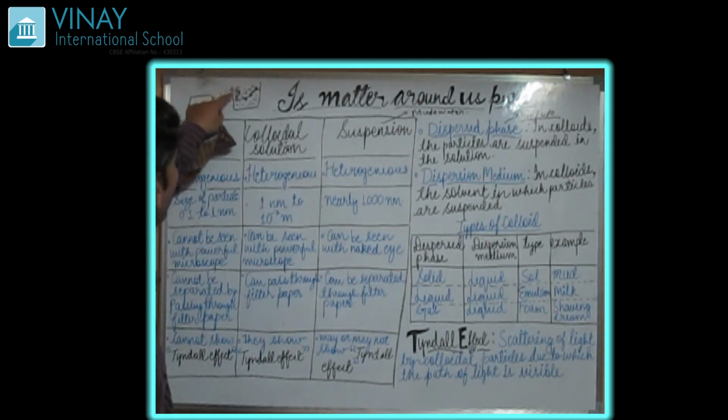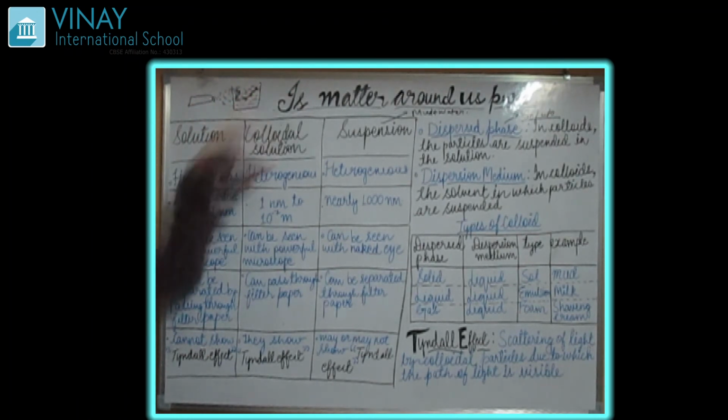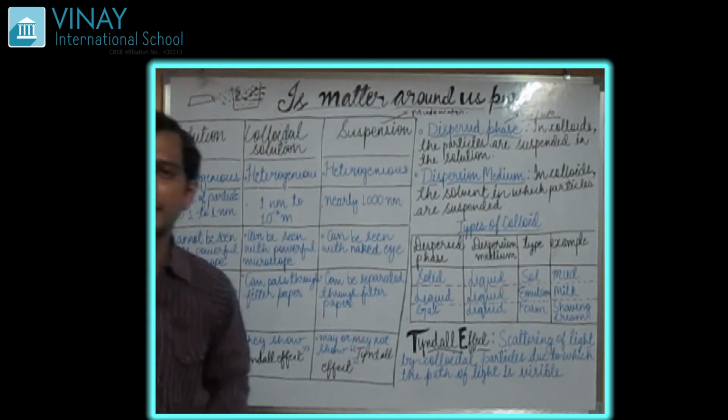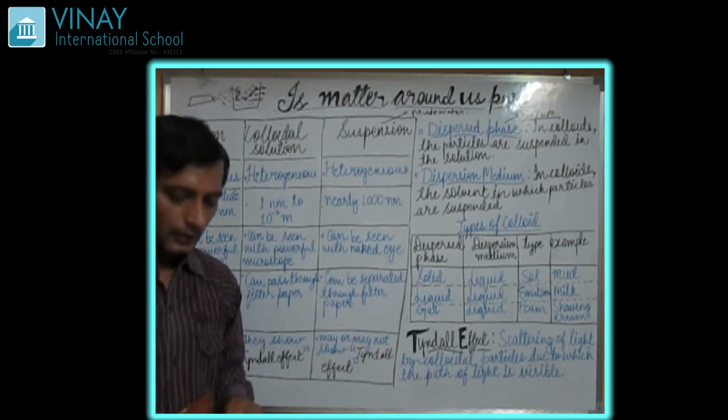Light is changing its path inside the solution. That's why the rays of light are getting scattered. This is known as scattering. Because of it, you can see the light passing out of the solution.